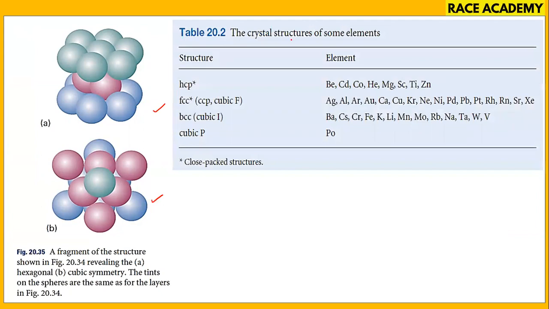Next, the crystal structure of some elements. If you see HCP, these are the elements. FCC, also called CCP, cubic face centered: examples are argon, aluminum, silver, etc. Body centered: we have barium, cesium, chromium, iron, potassium, lithium. For cubic primitive, polonium is the example here. The closed packed structure of this one is indicated as closed packed structure FCC.